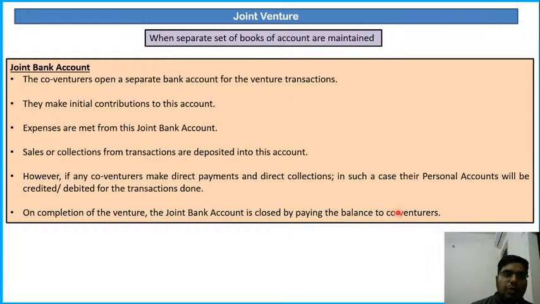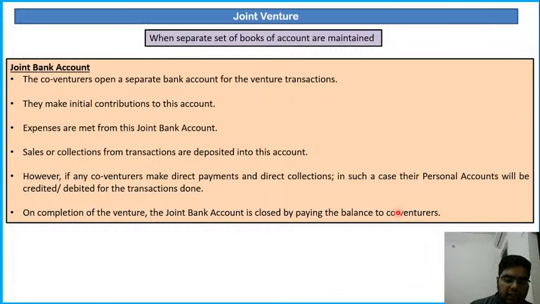Okay. Now, when any expense is made from the joint bank account, joint bank account will be credited, and any payment received to the joint bank account, joint bank account will be debited. Clear? Just note down these 2-3 things.